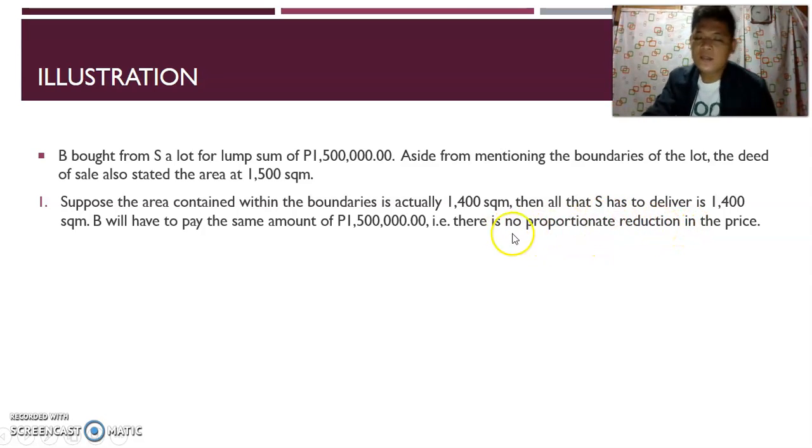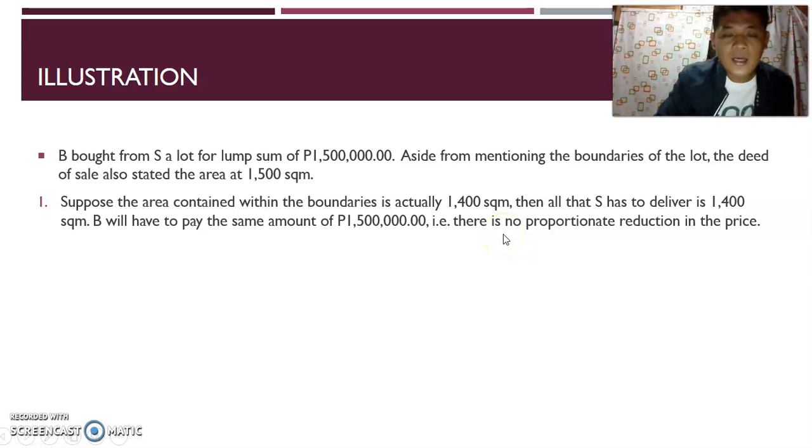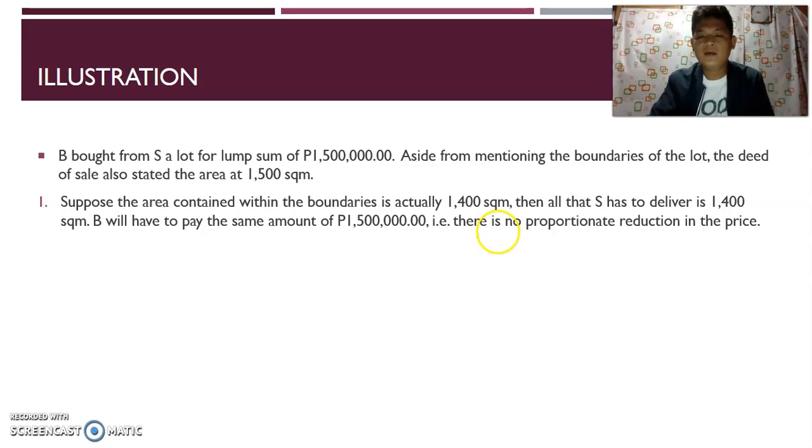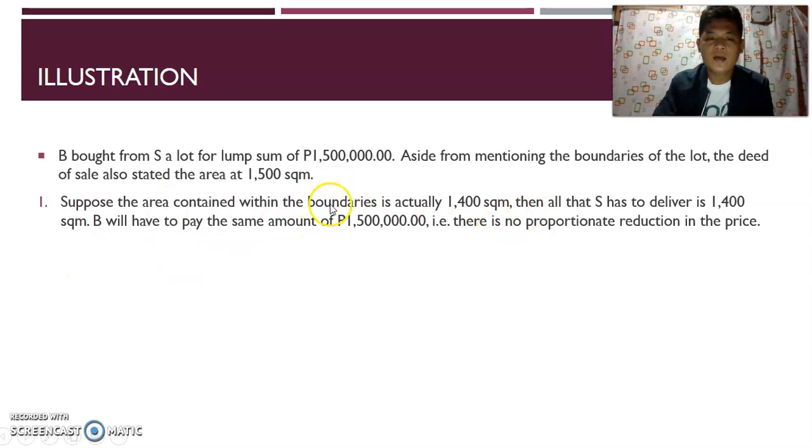So, take note class dito, nakalagay dun sa kontrata, i-deliver ni seller yung subject matter or the real estate according to the boundaries. Naintindihan? So, sinunod naman ni seller yung boundaries.